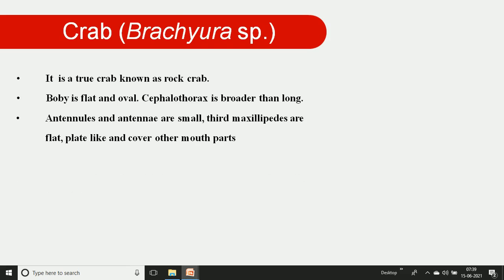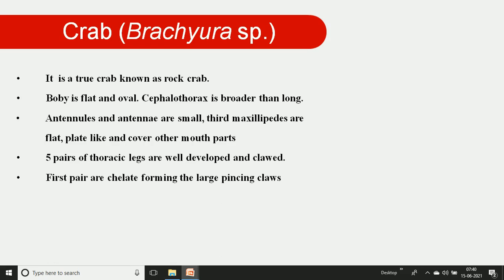In the head region, there are 5 pairs of appendages: the antennules, then antennae, which are small. Third, the maxillipedes are flat, plate-like, and cover the other mouth parts. The 5 pairs of thoracic appendages are well developed with claws, and the claws help in capturing prey.